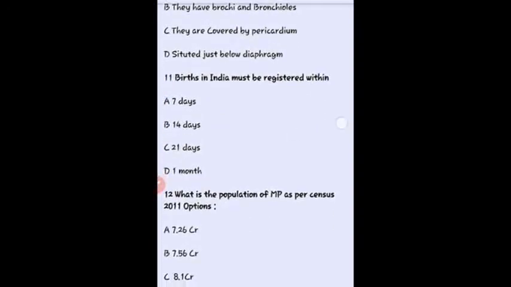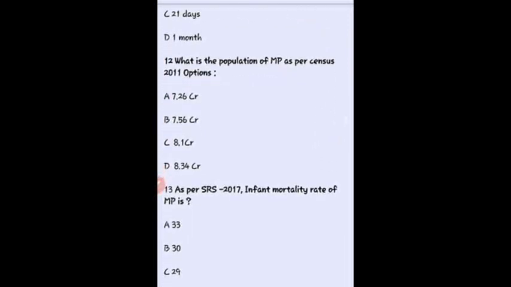Okay, birth in India must be registered within. So here 21 days is the right answer. Within 21 days we have to register the birth in India. Then what is the population of MP as per census 2011? Okay, so here our right answer is 7.26 crore population.